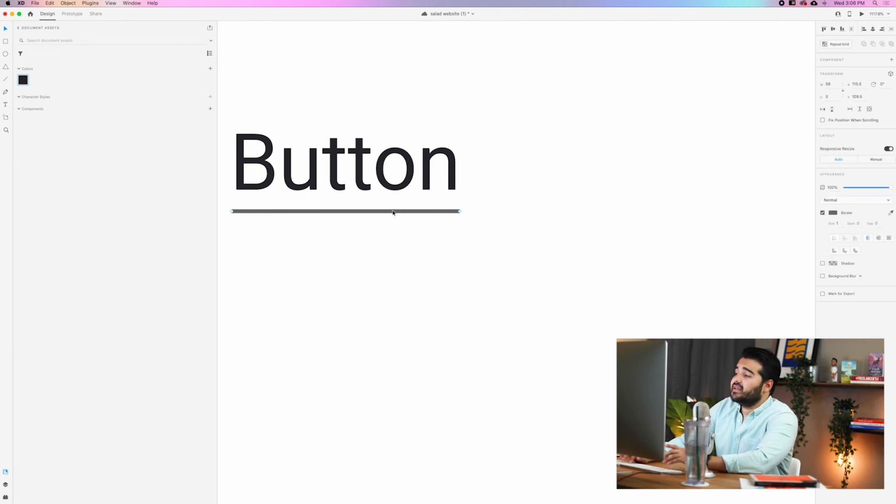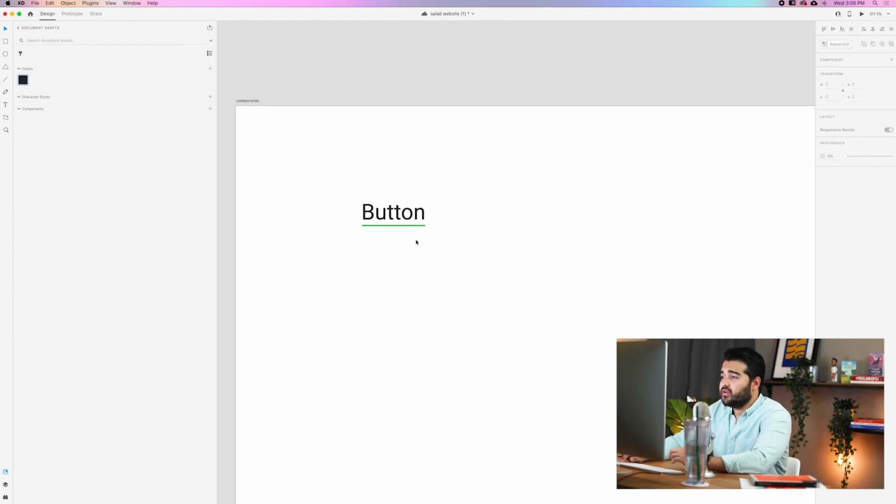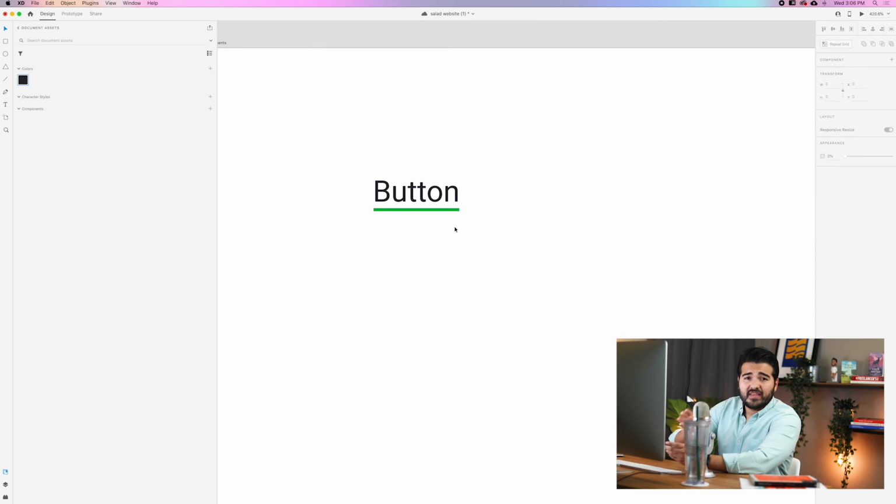For the line, I want to change the color to a green. Something not too saturated, something that looks fresh and healthy. And I want to change the stroke of this line to maybe 2. Now that I have this button, I need to create the states for it.